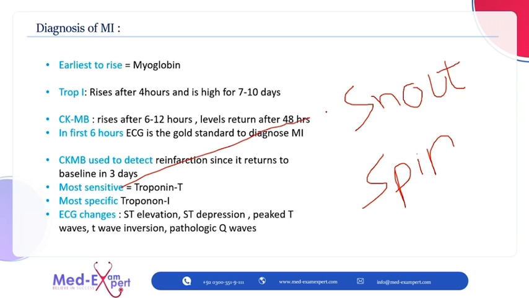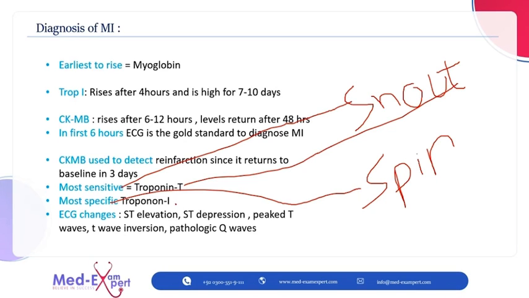So sensitive is SNOUT, which rules out, and specific is SPIN, which rules in. So Trop T is SNOUT, T SNOUT, and Trop I is SPIN, I SPIN. And the ECG changes in myocardial ischemia are ST elevation, ST depression, T wave elevation, T wave inversion.